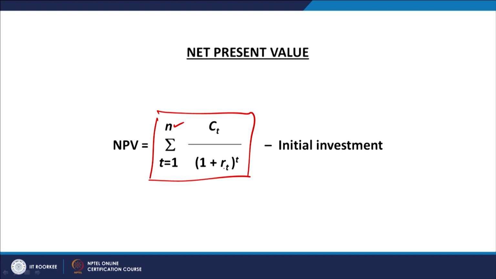From that present value, if you subtract the initial investment, then we are left with something, and that is the total discounted cash flows. Sum of the discounted cash flows minus initial investment becomes the figure called the net present value, right. That figure is called the net present value.